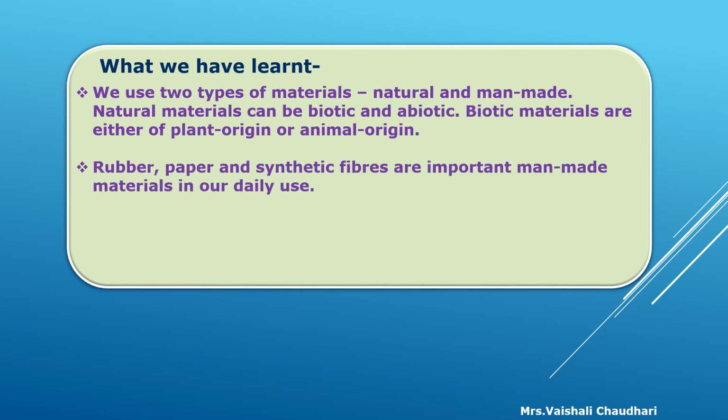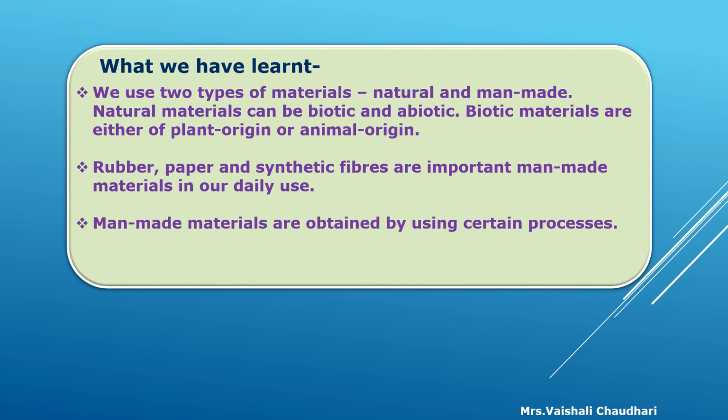Rubber, paper and synthetic fibers are important man-made materials in our daily use. Man-made materials are obtained by using certain processes.